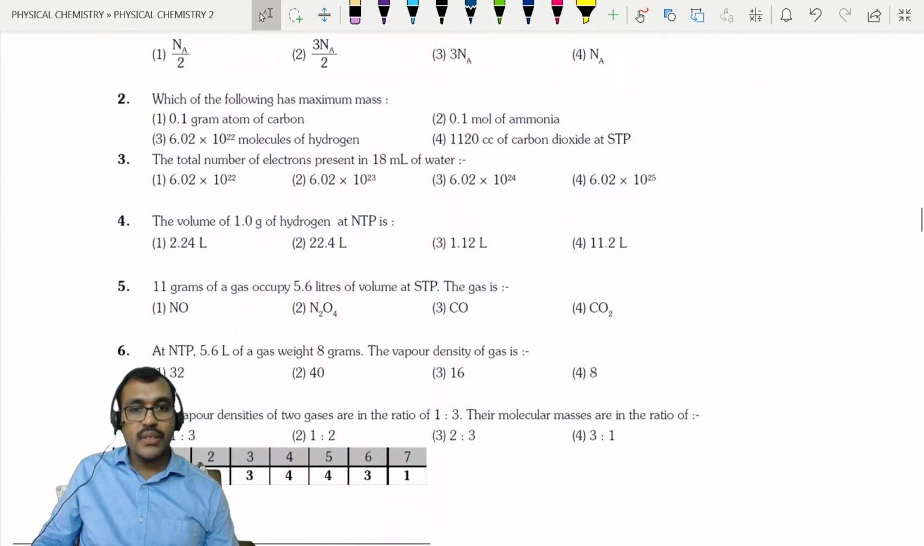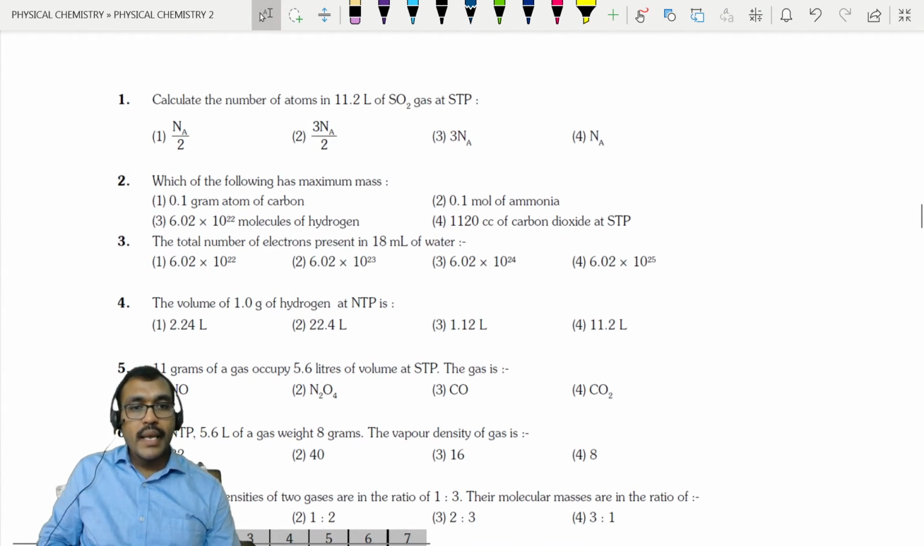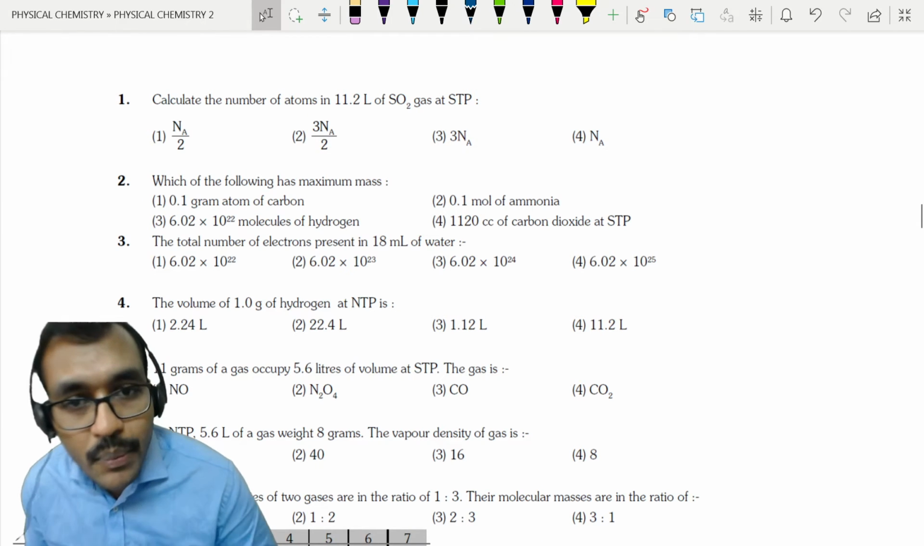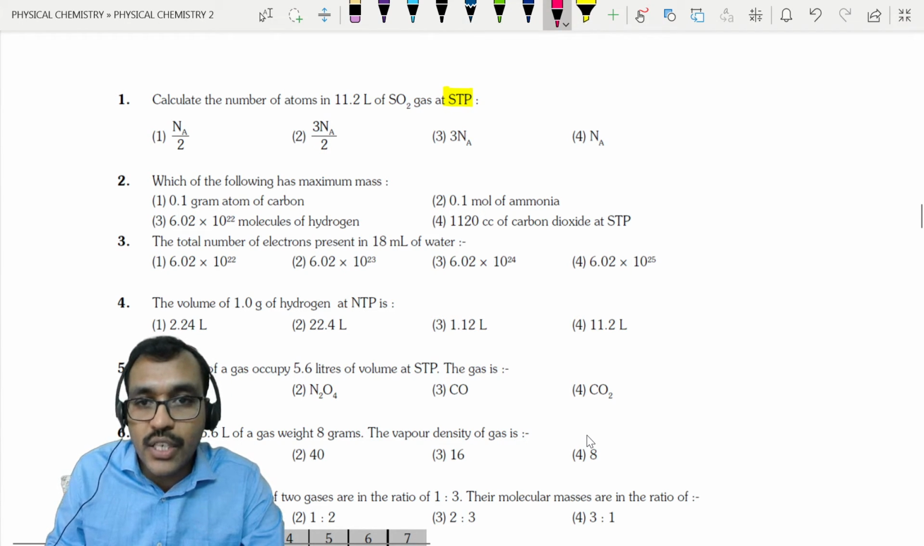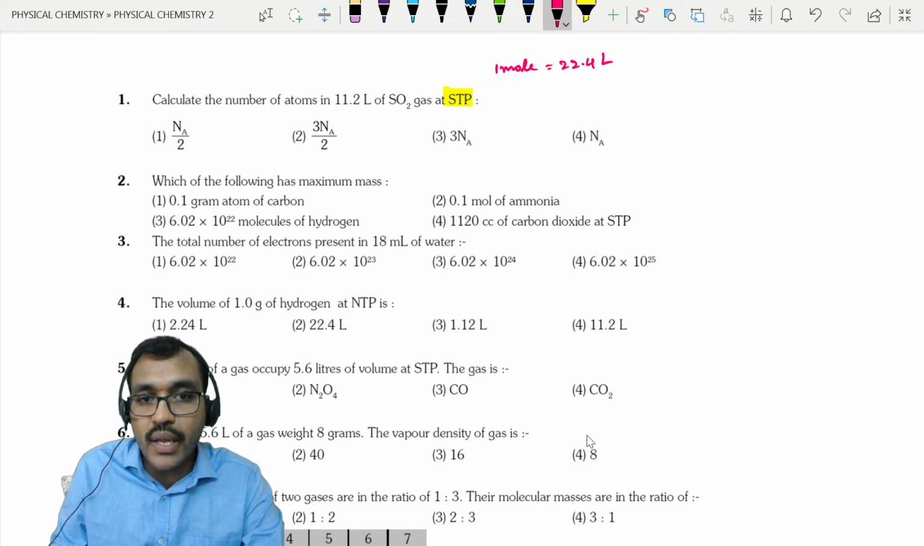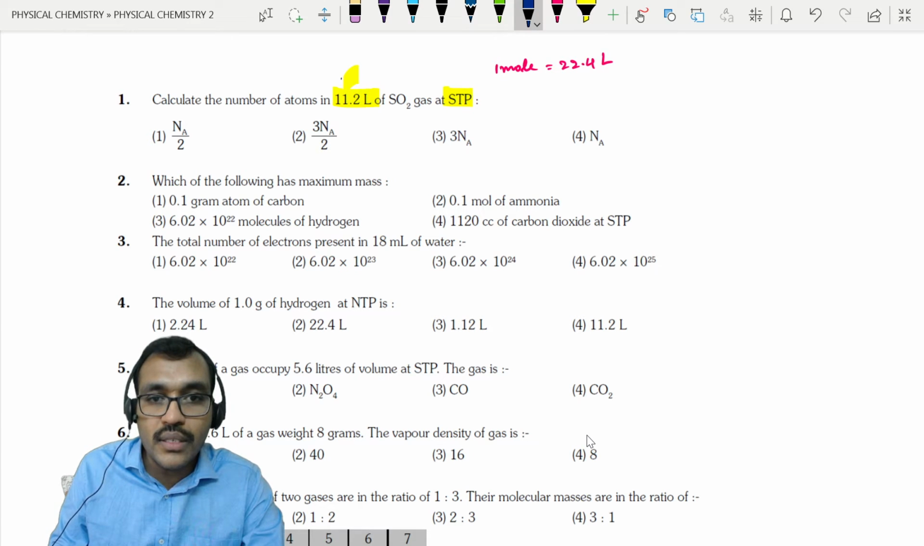Next, let us see some more problems. Calculate the number of atoms in 11.2 liters of SO2 gas at STP. Given STP, 1 mole means 22.4 liters. Given 11.2 liters, 11.2 liters means half mole. It is nothing but half of it. So 0.5 moles.